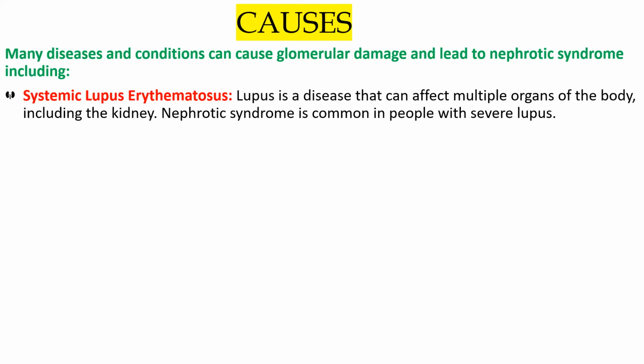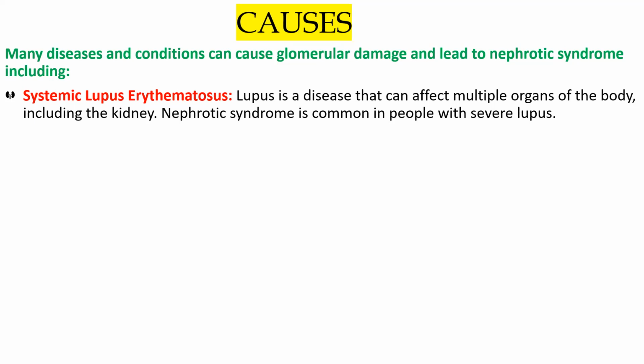This is one of the most common diseases, though common here doesn't mean very common. It is systemic lupus erythematosus. If you have written any spelling mistake, you can check here. Don't write it all together; write it separated, as I have written in the slide. Systemic lupus erythematosus is the first main cause.